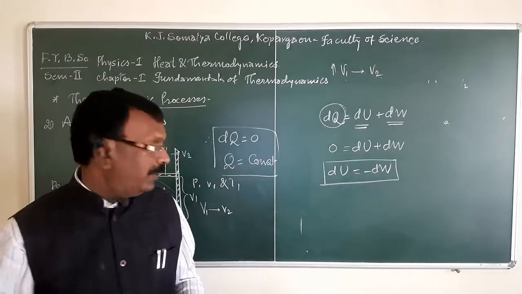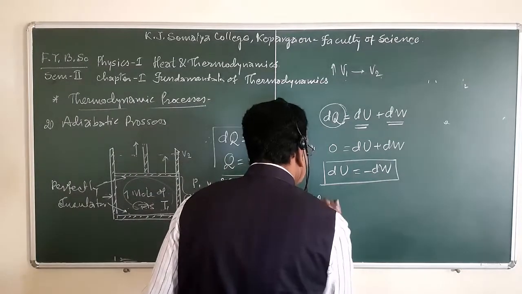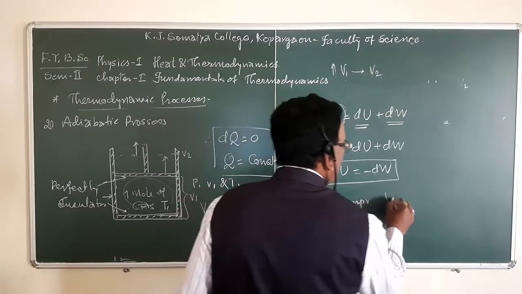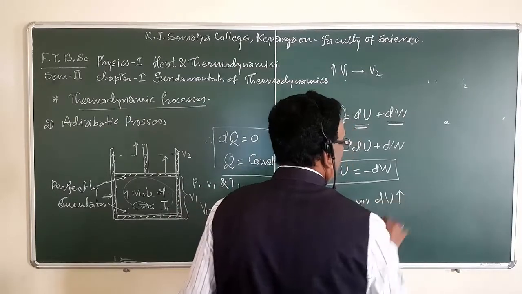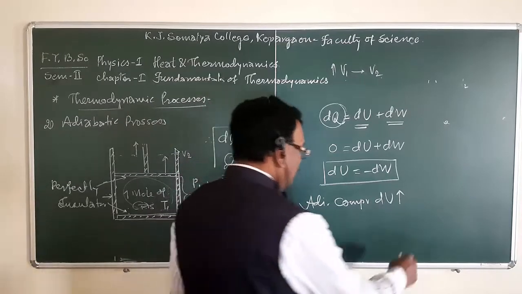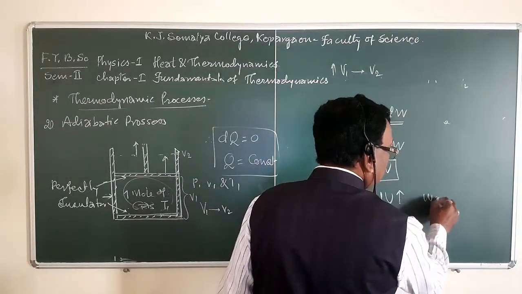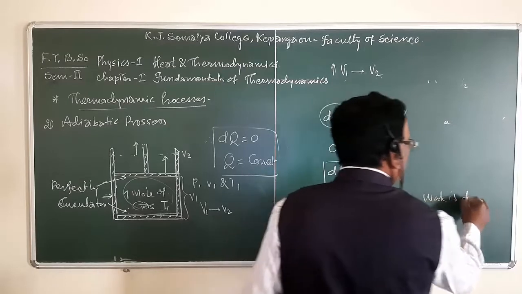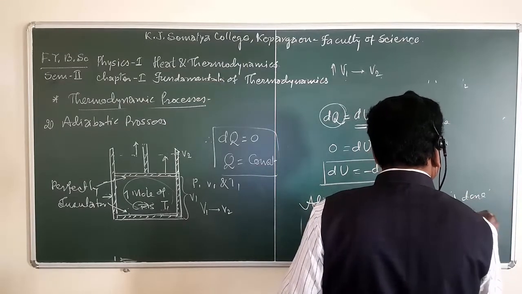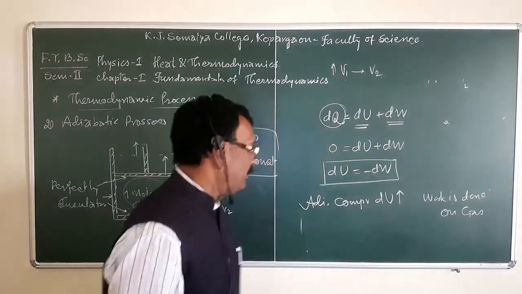So, in simple words, in adiabatic compression, internal energy increases, change in internal energy increases, and work is done on the gas, or work is done on the system.